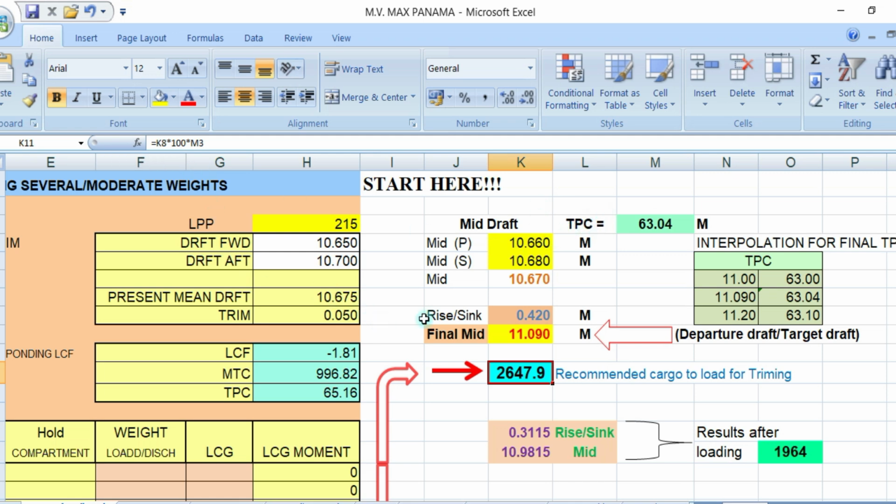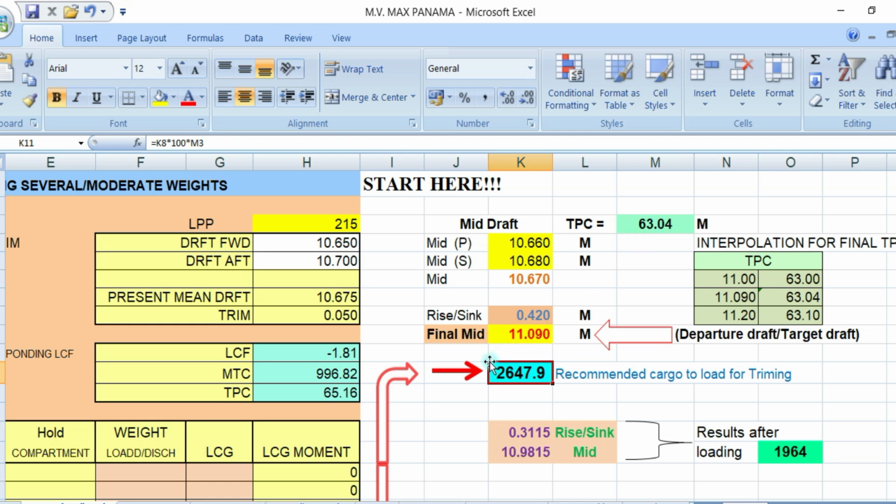So again, sinkage is K8, which is this one, times 100, and your TPC is M3, M and number 3. Now, how did you get this TPC? TPC is derived from your final departure draft, which is 11.09, and the interpolation you have, and you will get 63.04. So this will be your TPC.